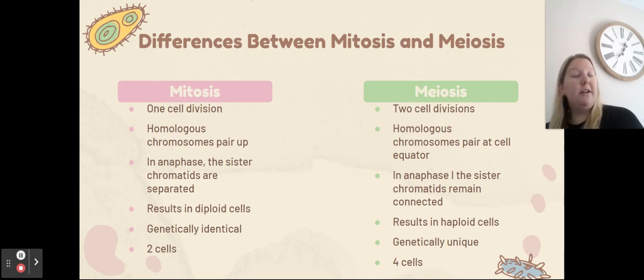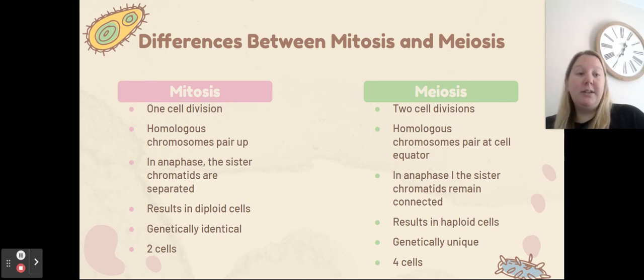In anaphase of mitosis, those sister chromatids are pulled apart. That does not happen in meiosis 1. In meiosis 1, the sister chromatids remain connected and then are separated in anaphase 2.